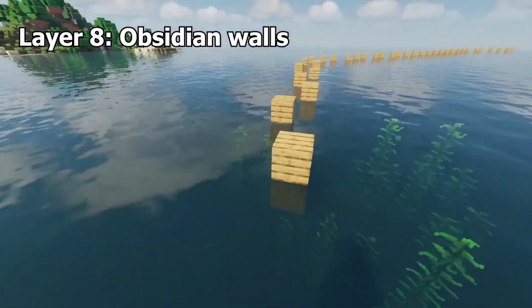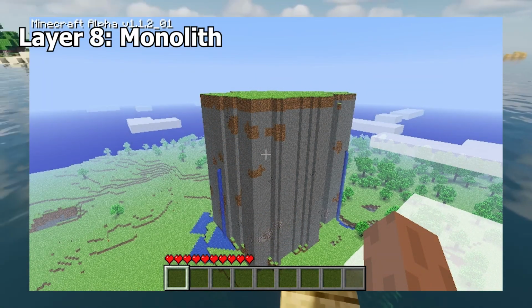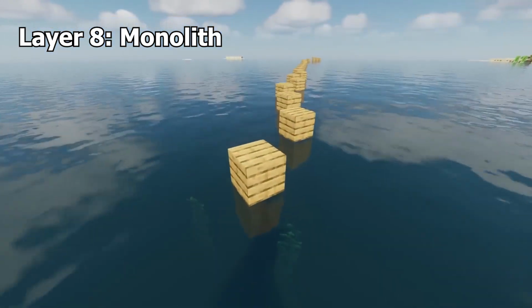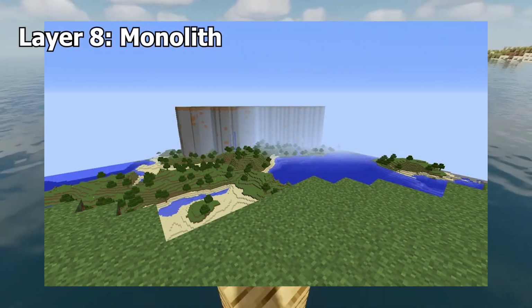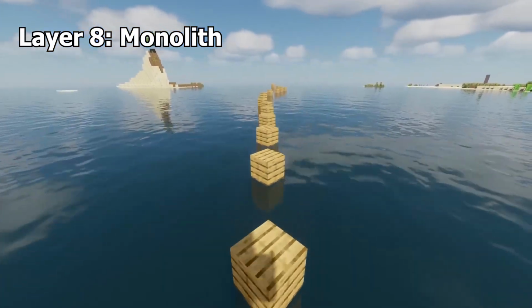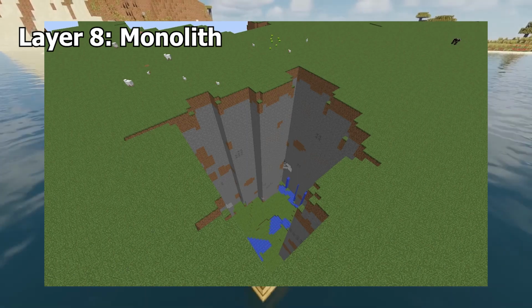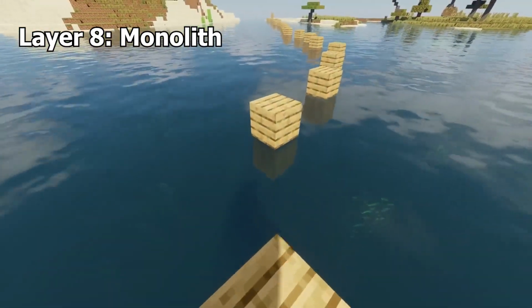Monolith. Monoliths were a rare terrain generation bug in the early InfDev and alpha versions of the game. They would cause terrain to generate all the way up to height limit for a few chunks, and had natural ore and grass block generation throughout them. This happened because Notch used a noise map to create the terrain, and when the map gave negative values, it would cause the terrain to generate upside down.